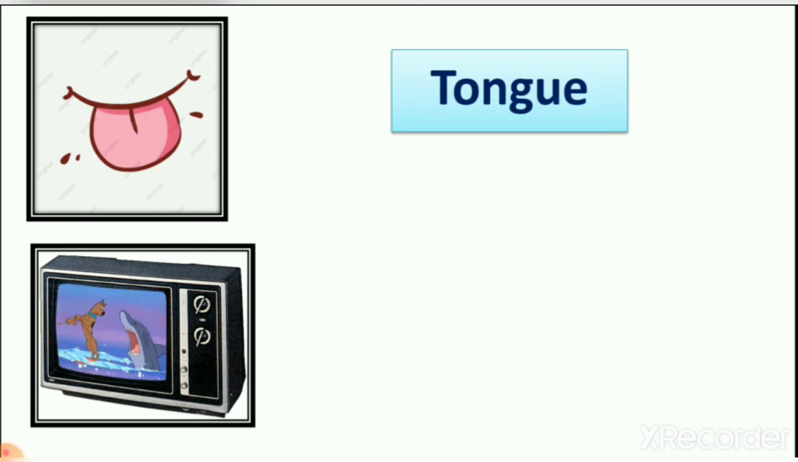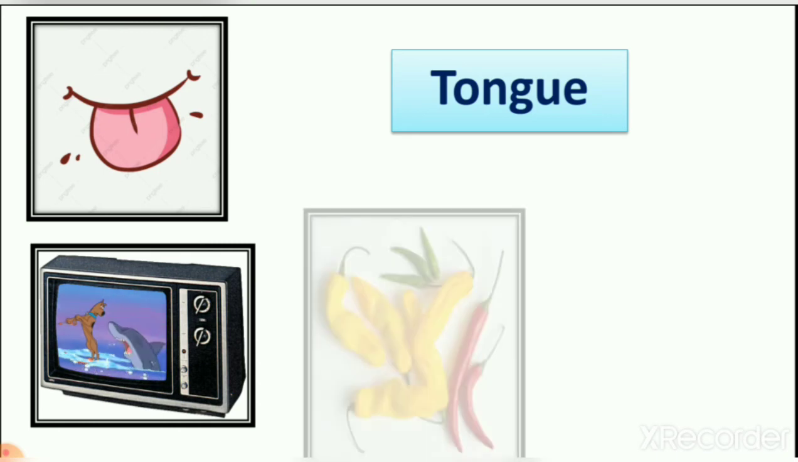What is this? It is television or TV, right? So when we watch television, we use our tongue to see cartoons. Just check your tongue. Close your eyes and check your tongue. Can you see the cartoon? Yes or no? No. So the tongue helps us to feel the taste, right? So it means if you want to watch television, you need eyes. Now let's see which is next.